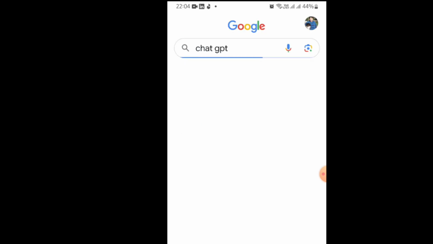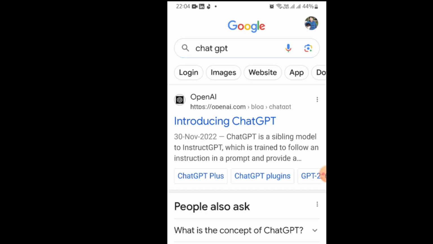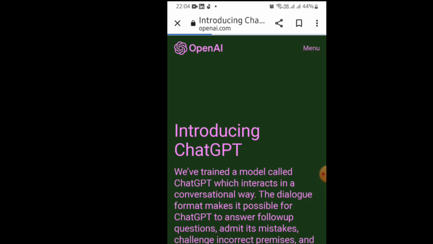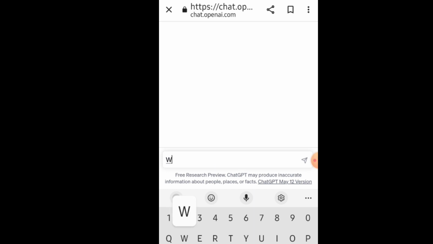Introducing ChatGPT. Click on ChatGPT, and here this screen will support Try ChatGPT. Click on Try ChatGPT. This screen will appear, same like Google Bard, and it is this chatbot. It is ready to communicate with you and provide you information. So you need to log in here. I am already logged in here, so that's why this screen is appearing.